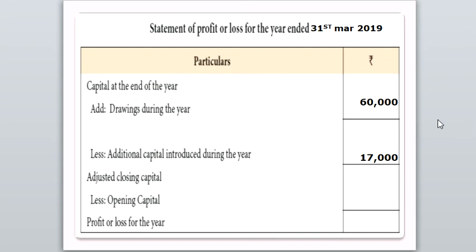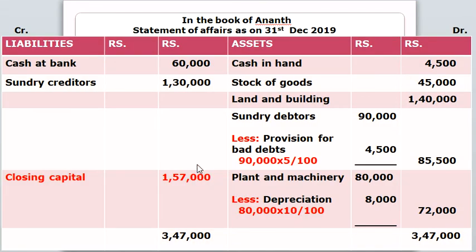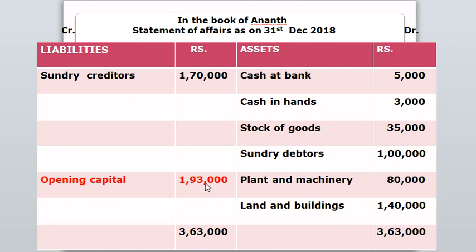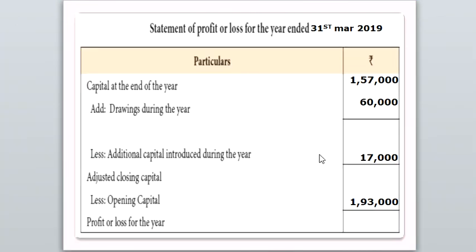Then we have to substitute the amount of opening capital and closing capital in our statement of profit or loss for the year ended. The amount of closing capital is 1,57,000 and the amount of opening capital is 1,93,000. Now I have substituted the amount of opening capital and closing capital.